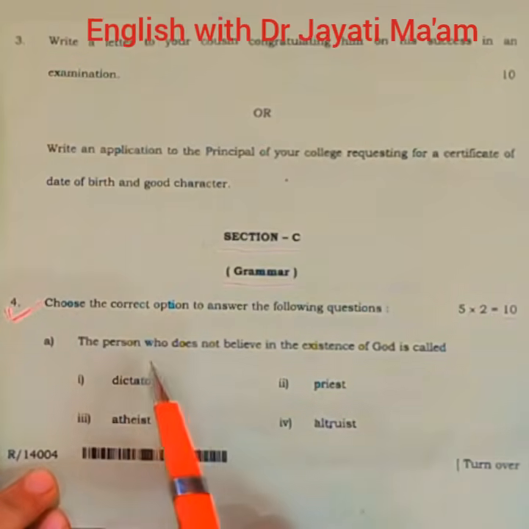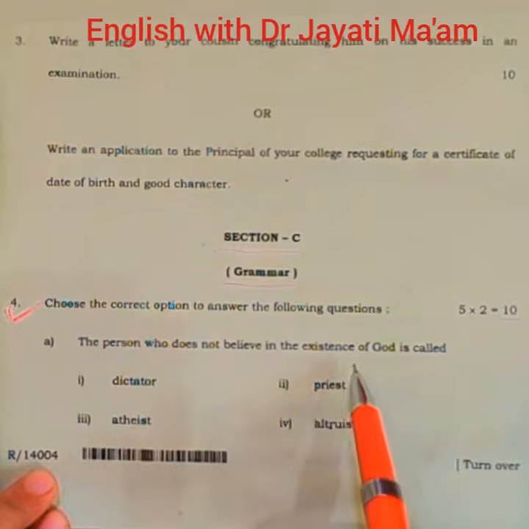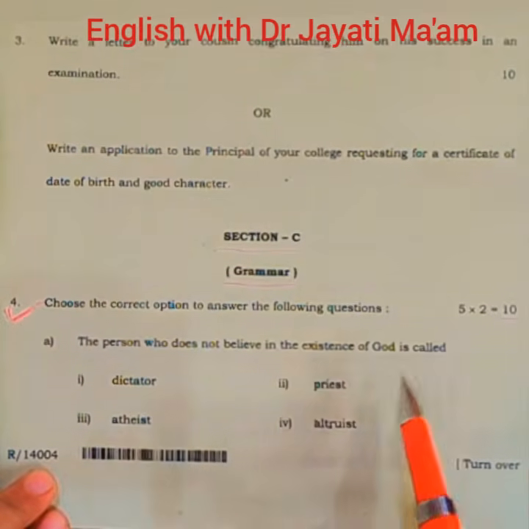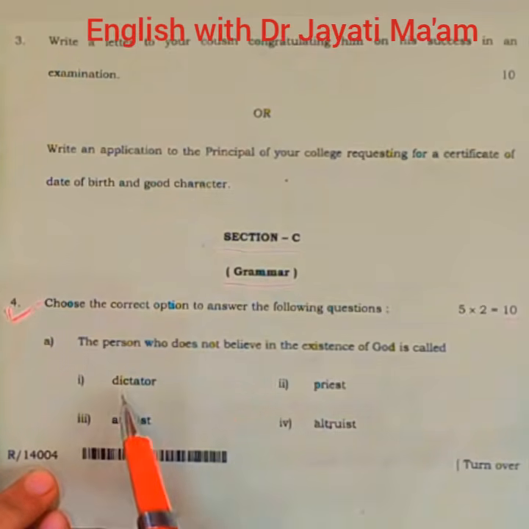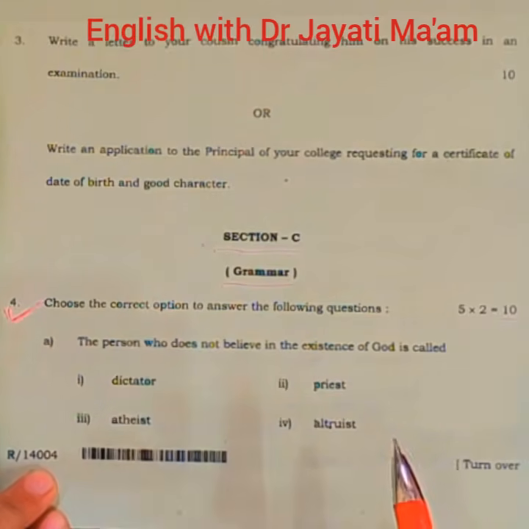A. The person who does not believe in the existence of God is called. So it is a one word substitution. Option A, dictator. A dictator is a person who rules the public with power. So this is not the correct option. The second option is priest. It means a worshipper. It is also not the correct answer.